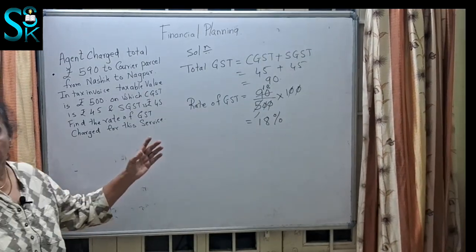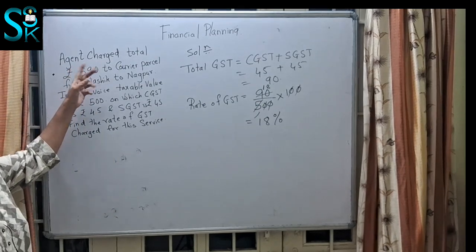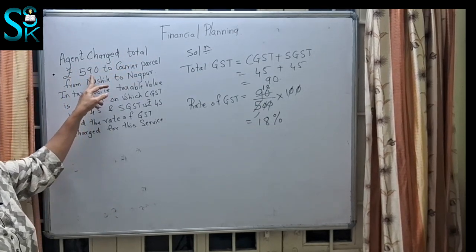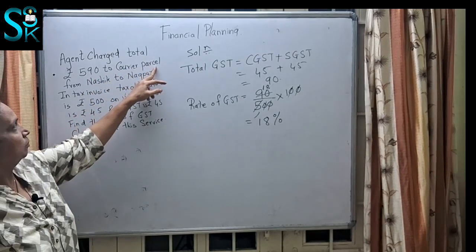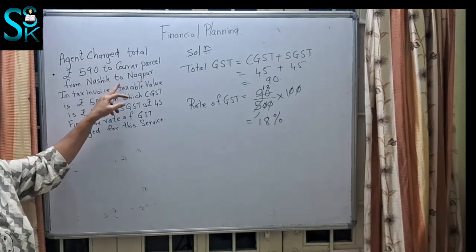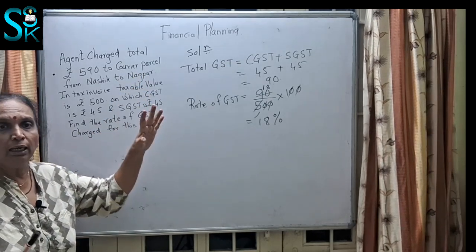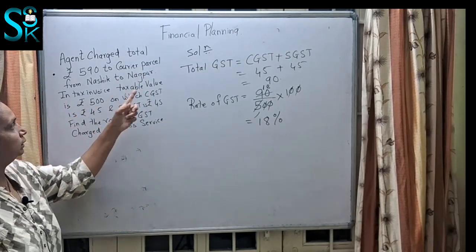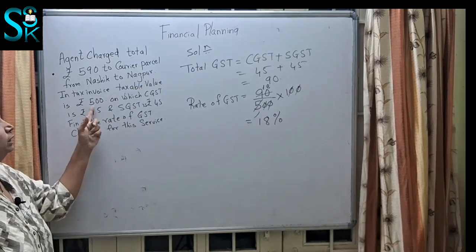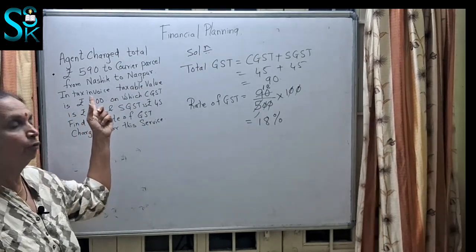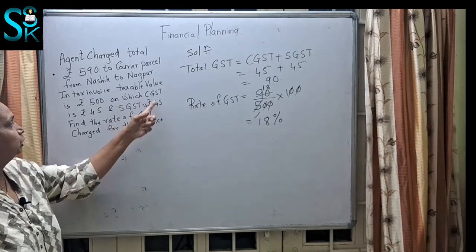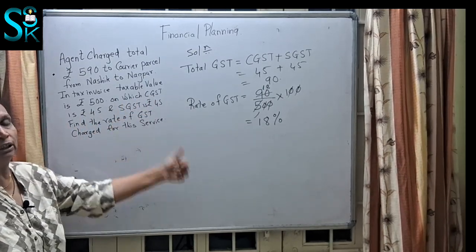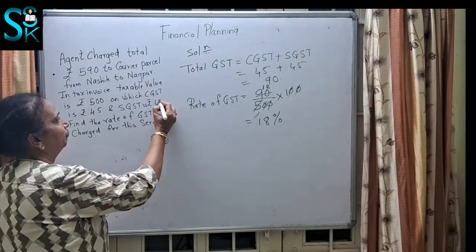We will see the next sum. An agent has charged a total of rupees 590 for a courier parcel from Nasik to Nagpur. So a total of 590 is being charged. In the tax invoice, the taxable value is 500. What is the taxable value? 500, on which GST is rupees 45 CGST, and SGST is also rupees 45.